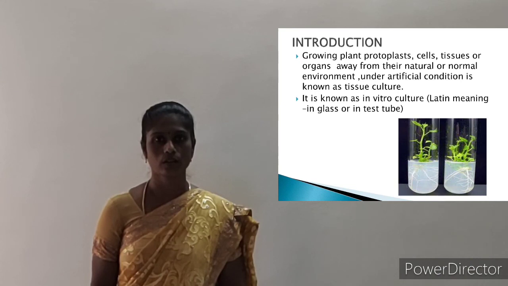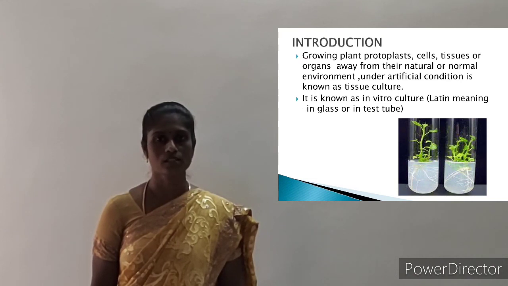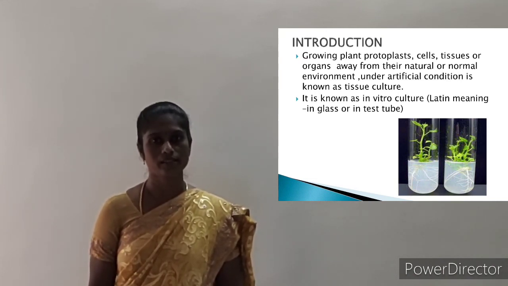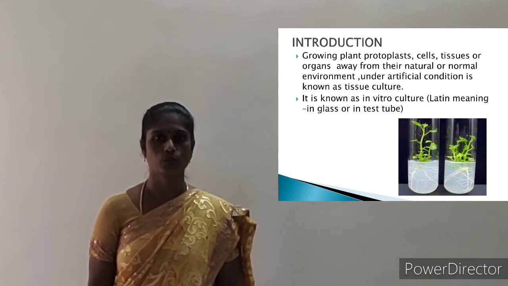There is a technique called plant tissue culture, through which plant cells, tissues, organs or protoplasts can be grown in an artificial condition. This is known as plant tissue culture. It is also known as in vitro culture. In vitro is a Latin phrase meaning in a glass or in a test tube.